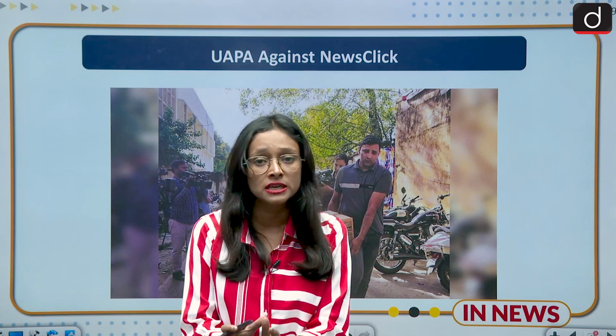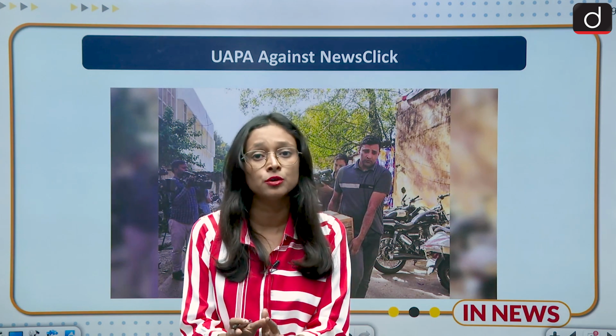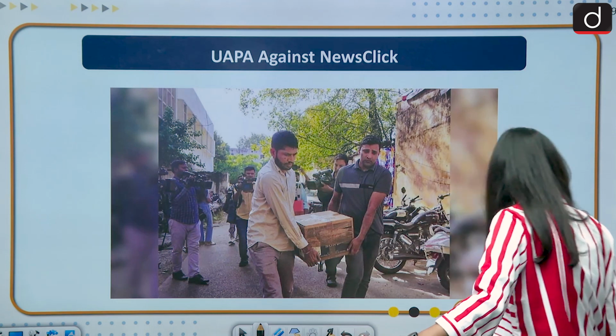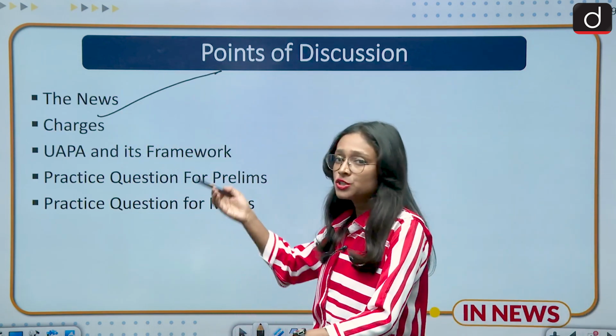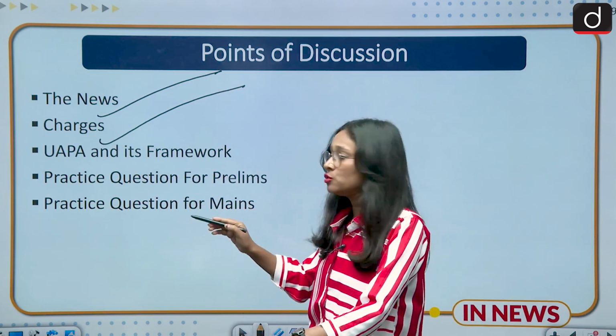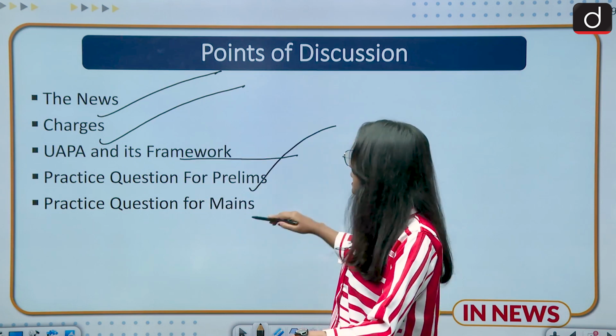So the title of today's discussion is UAPA and its framework, because this is very important from your UPSC perspective and your GS2 perspective. Moving to the points of discussion: first we are going to discuss the news, then the charges invoked against NewsClick, then largely UAPA and its framework, and then practice questions for prelims and mains.